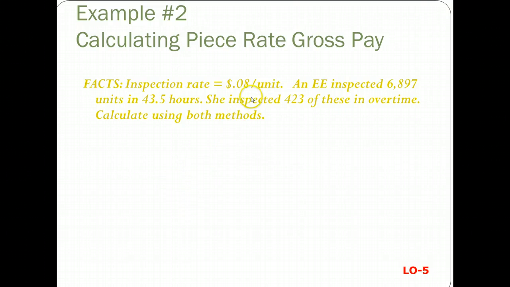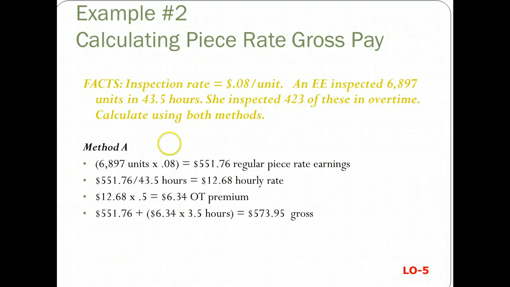Inspection rate is 8 cents a unit. An inspector inspected 6897 units in 43.5 hours, and 123 of these were in overtime. So let's calculate both methods. Method A,